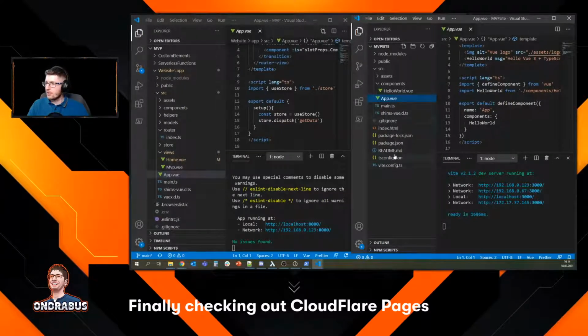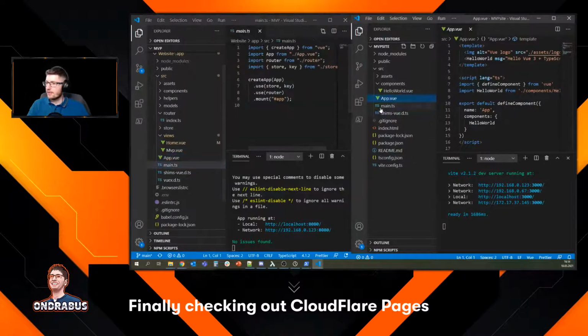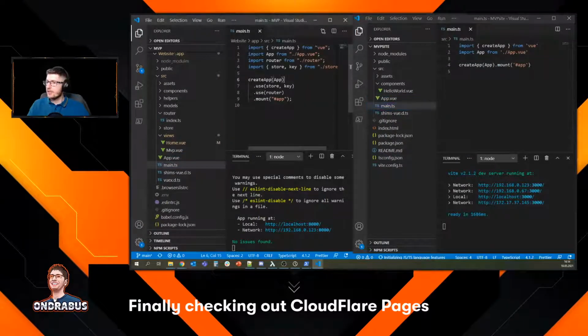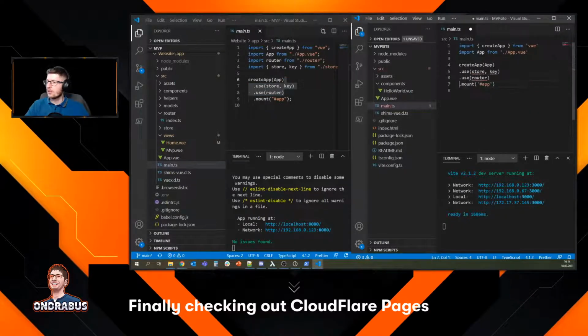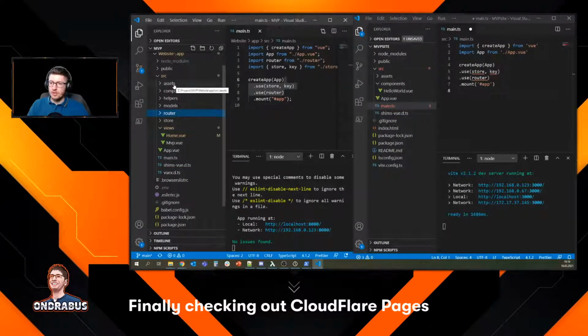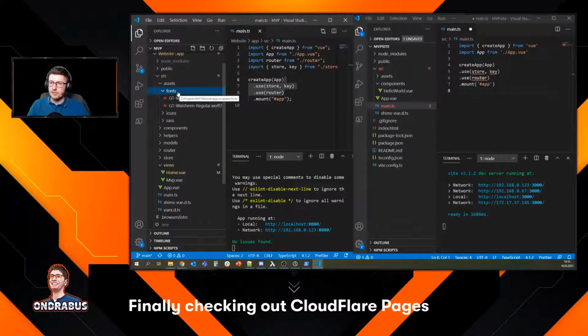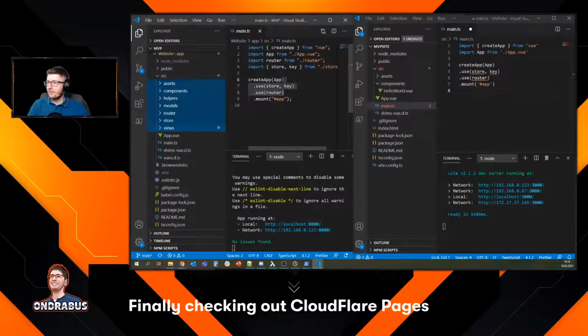Now I'm looking for the main.ts file. That's what I'm looking for. All right, so it's using only the app here and mount. So I'm gonna have to add these two things to use the store and use the router. And I'm gonna copy over, I guess assets as well, because there are fonts. So components, helpers, models, router, and store, and view, or views. So pretty much everything. All right, so let's copy that over.